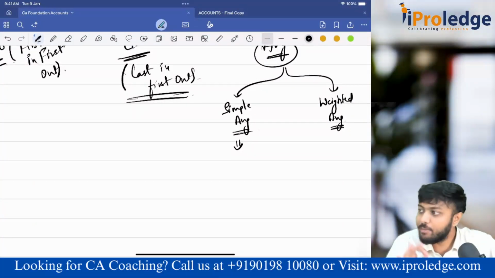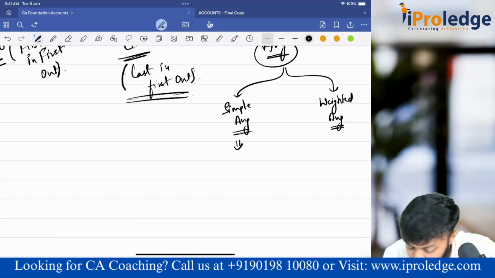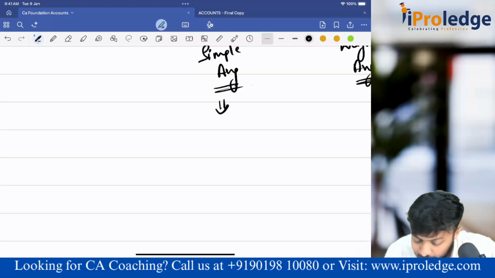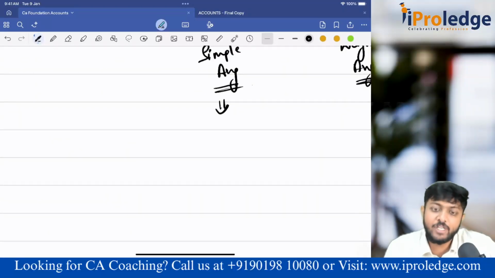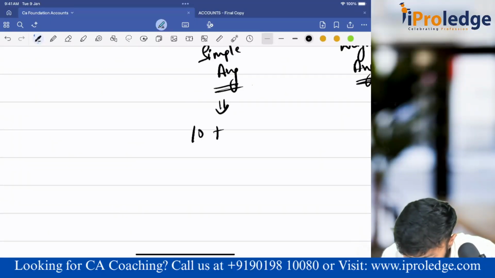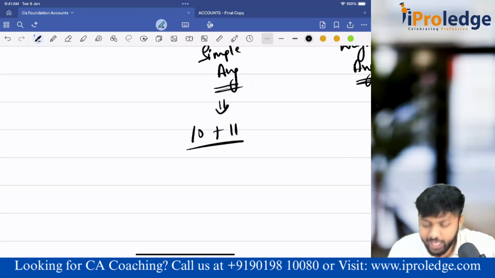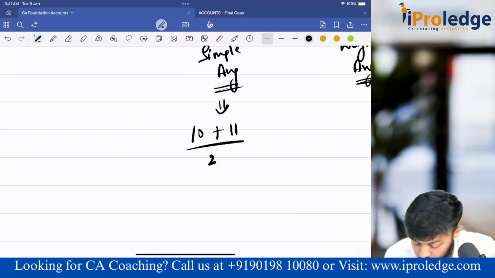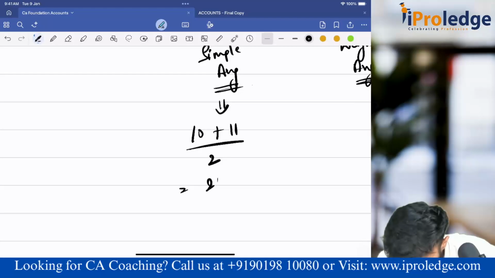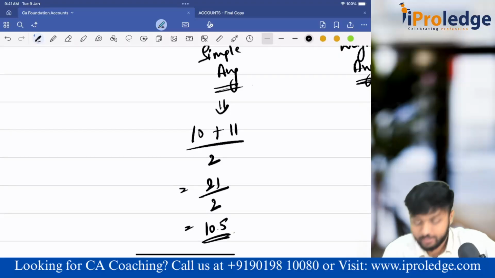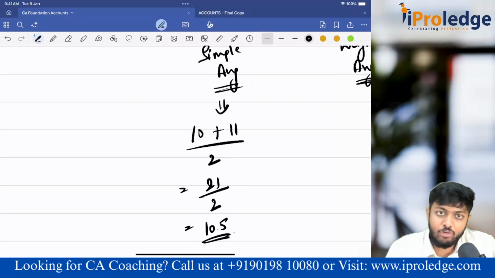Simple average means all the prices will have equal weights. What are the different prices available in my purchases? One was 10 and one was 11. I'll add both and divide by the number of prices available, that is the number of different purchases I have made. 10 plus 11 divided by 2. So it is 21 by 2, 10.5. So 10.5 I will use to value my closing stock.